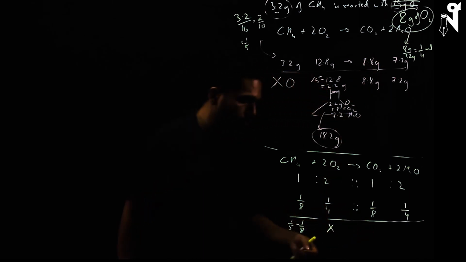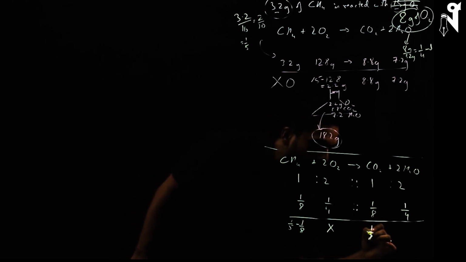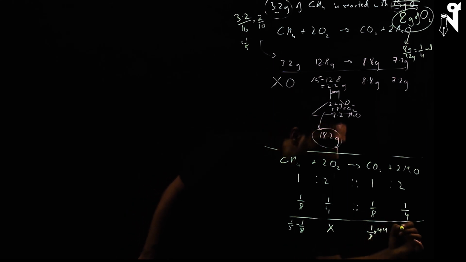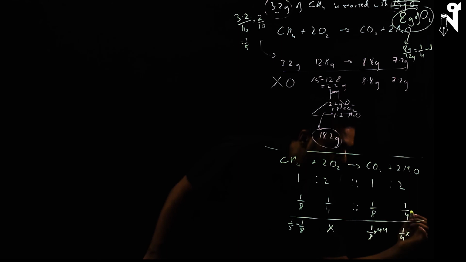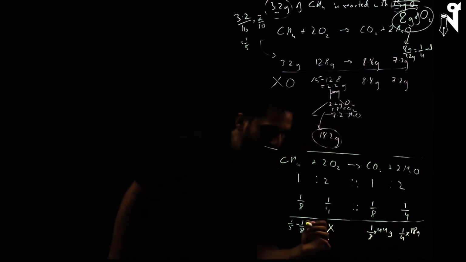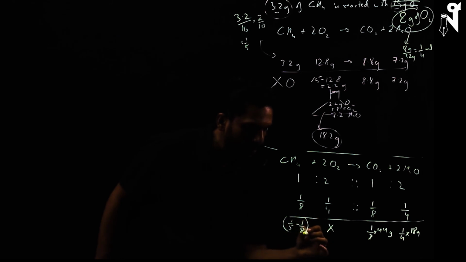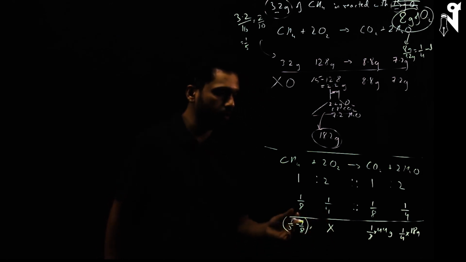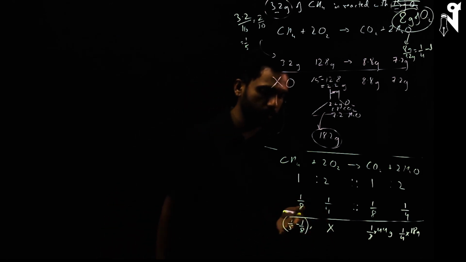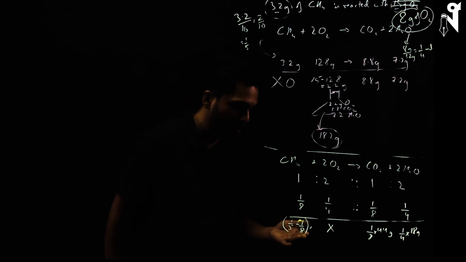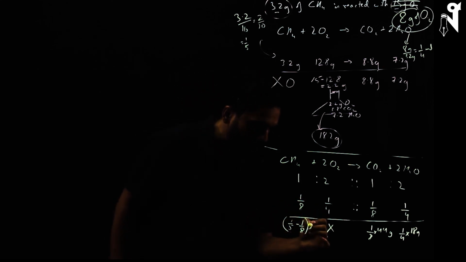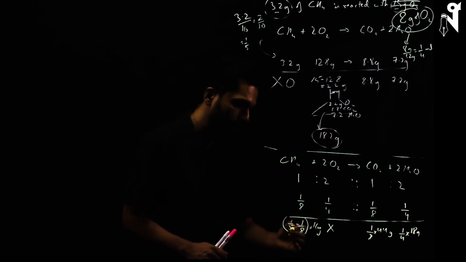What is produced is 1 by 8 into 44 and 1 by 4 into 18 grams. 1 by 5 was given, but only 1 by 8 was consumed. So 3 by 40 moles are left over, into 16 grams. That is the leftover in weight.